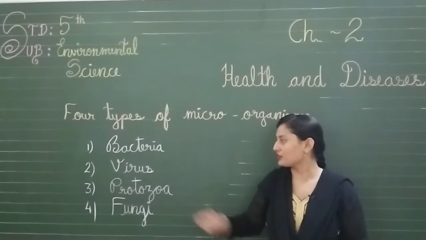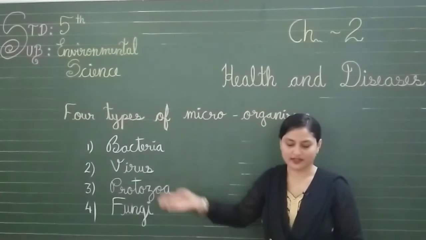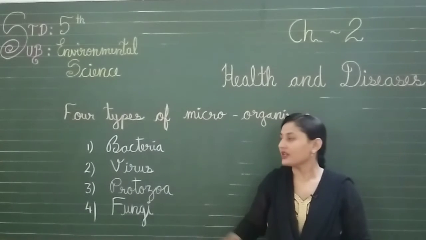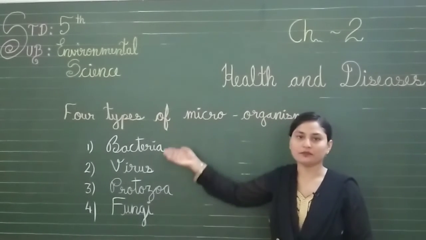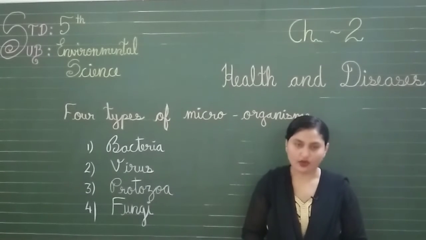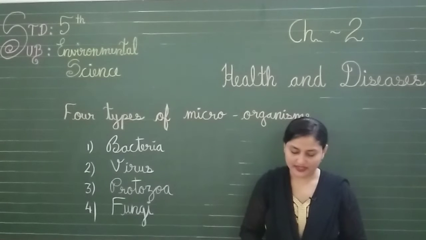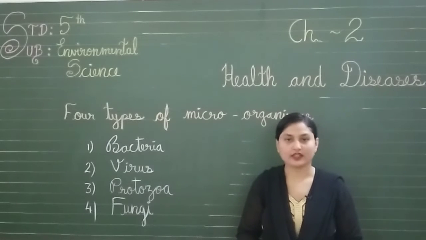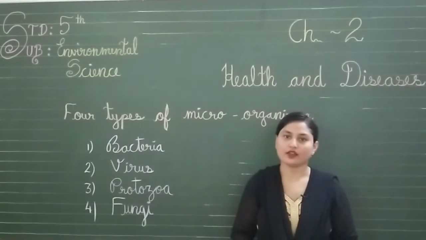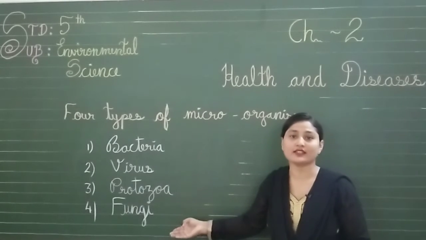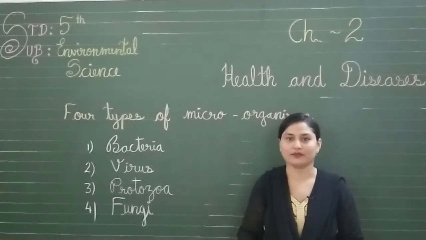Now let's move to another one, that is virus. They are the tiniest of all the living organisms. Of all these, virus is the tiniest living organism, the smallest one. They multiply inside living bodies and cause diseases like influenza, measles, chickenpox, etc. So we can say that these 4 are causing the diseases which are communicable.